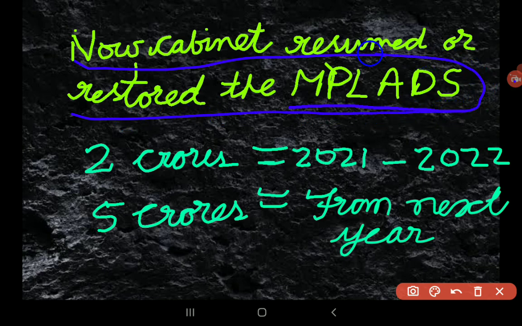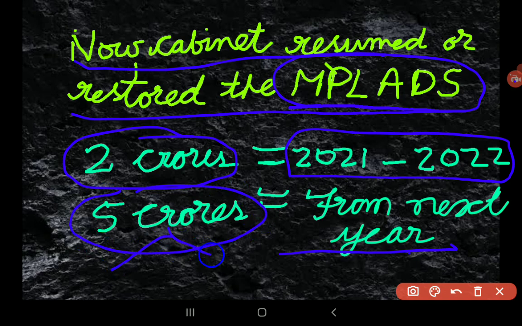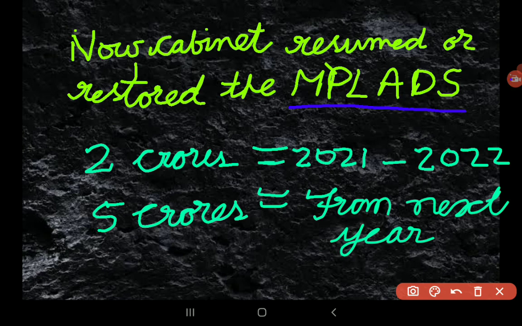And restored MPLADS. But the one thing that should be noted is that for the 2021-22 financial year, only 2 crores will be given. Only 2 crores. From next year, the 5 crores amount in 2 installments of 2.5 each will be provided.